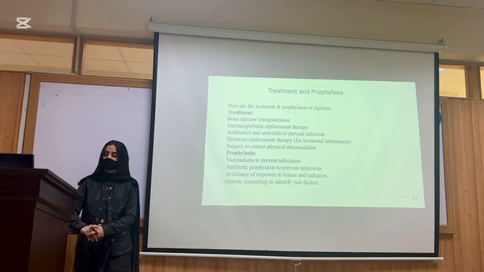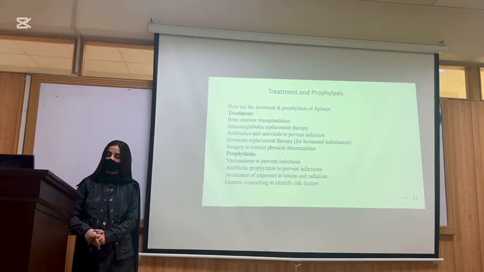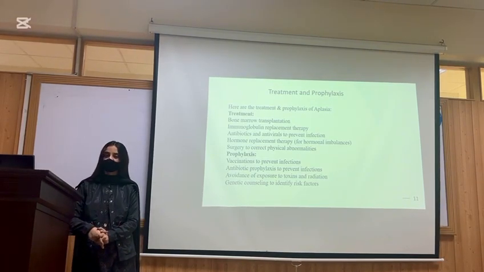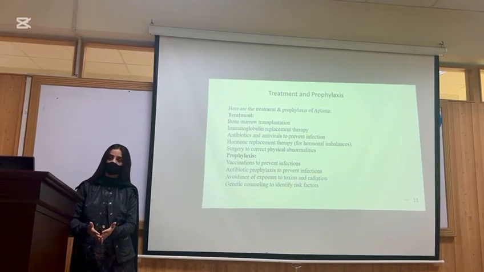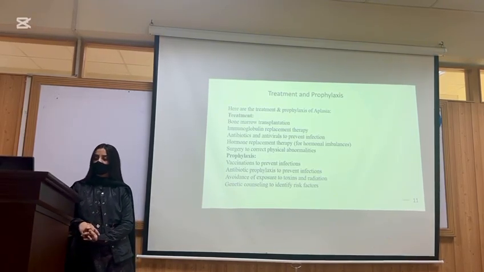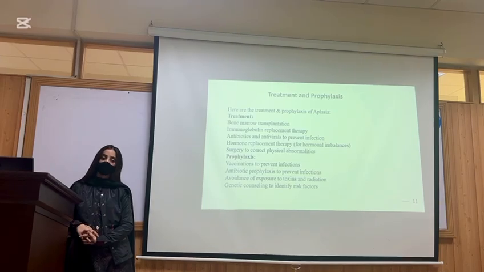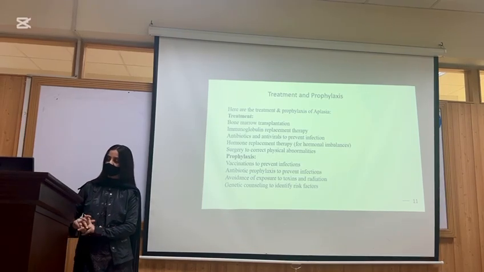Prophylaxis includes vaccinations to prevent infections, antibiotic prophylaxis to prevent infections, avoidance of exposure to toxins, androgens, testosterone, and radiation, and genetic counseling to identify the risk factors for which type of aplasia is going to occur.